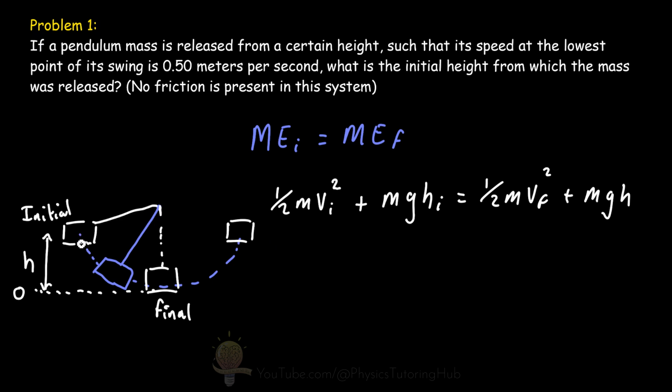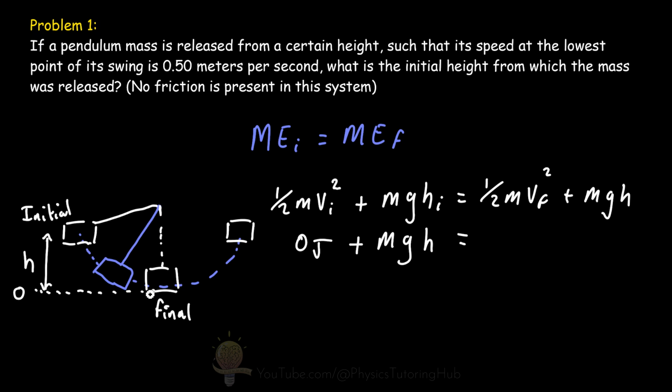Well, we know the instant we let this pendulum go in this state, the velocity is 0. It doesn't yet have a velocity. So this initial term, this initial kinetic energy, is 0 joules. But it does have a gravitational potential energy because it's been lifted above the 0 point here. So plus the mass of the bob times g times some height that we don't know yet.